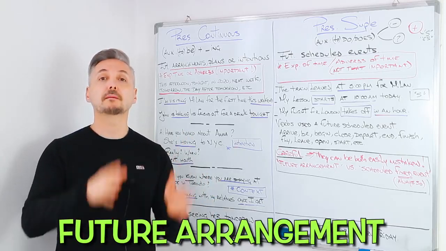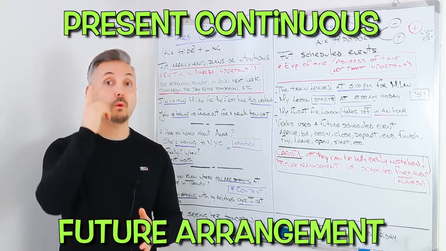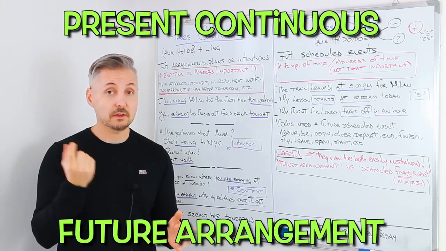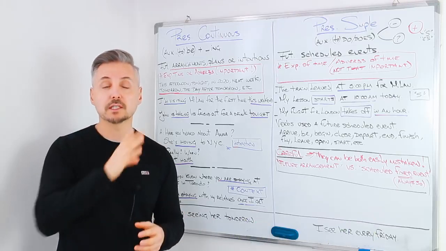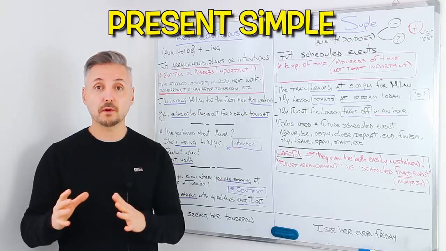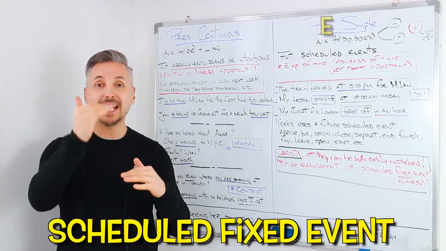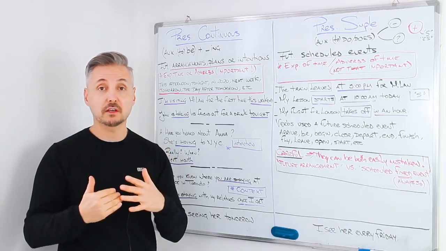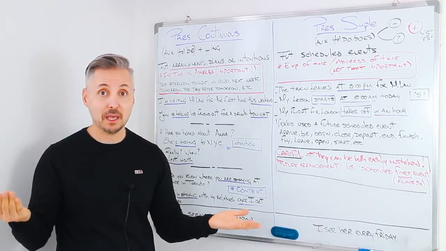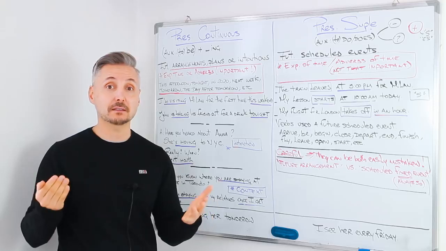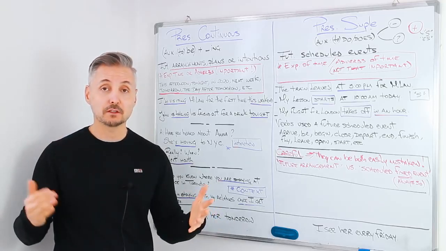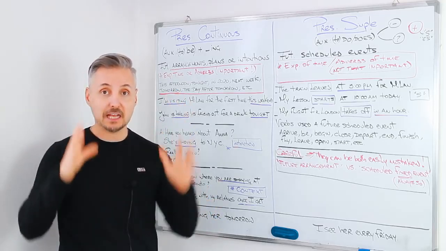Careful though, they can be easily mistaken. Future arrangement, present continuous, so once probably, right? A future arrangement is once. Present simple, scheduled fixed events, many times, right? On a calendar. It's on a daily basis maybe, or on a monthly basis, on a yearly basis. So they're fixed in a calendar.